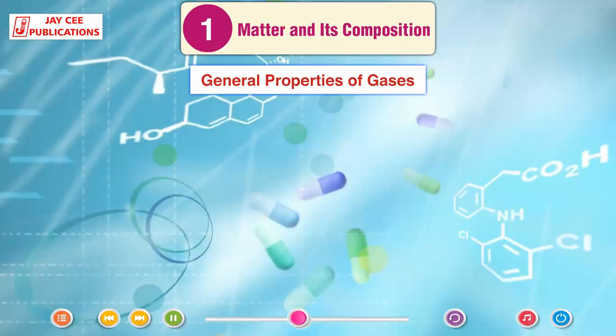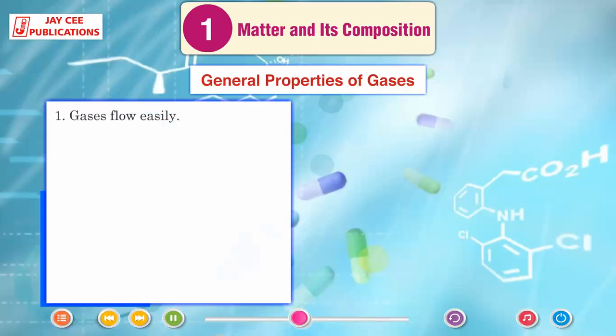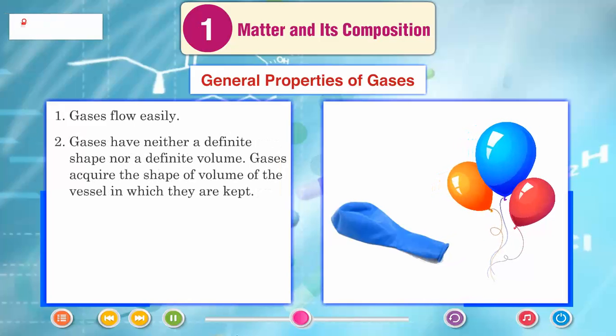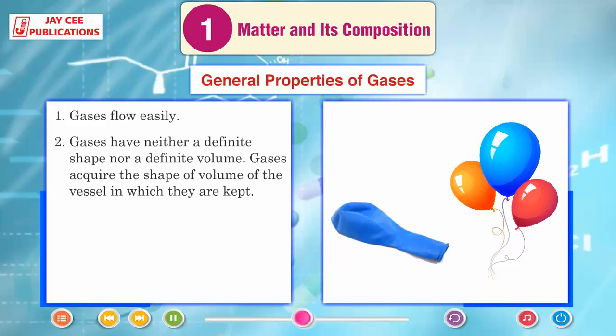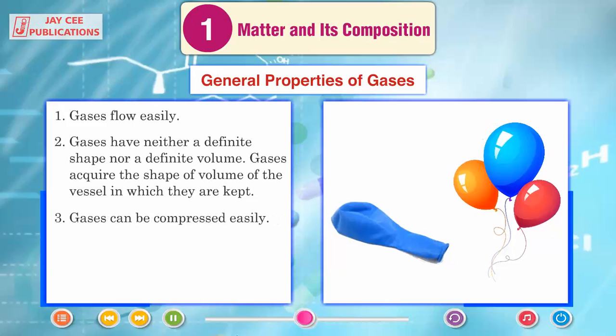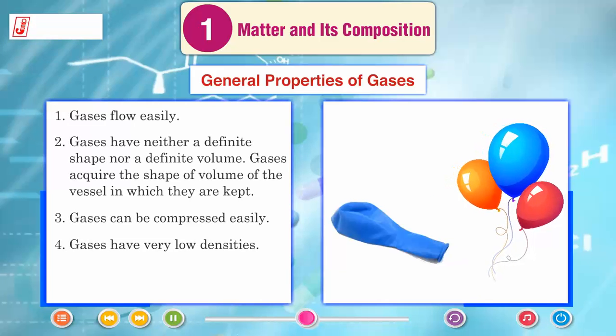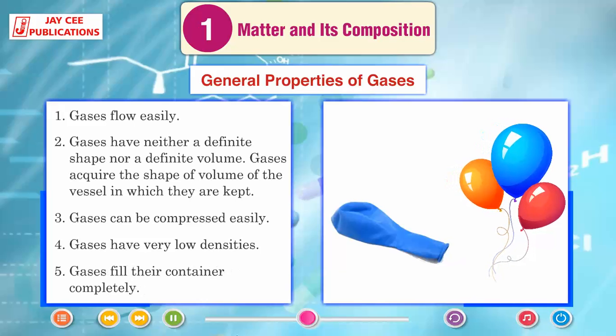General properties of gases. Gases flow easily. Gases have neither a definite shape nor a definite volume. Gases acquire the shape or volume of the vessel in which they are kept. Gases can be compressed easily. Gases have very low densities. Gases fill their container completely.